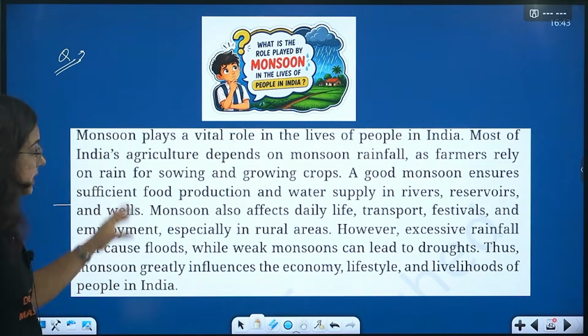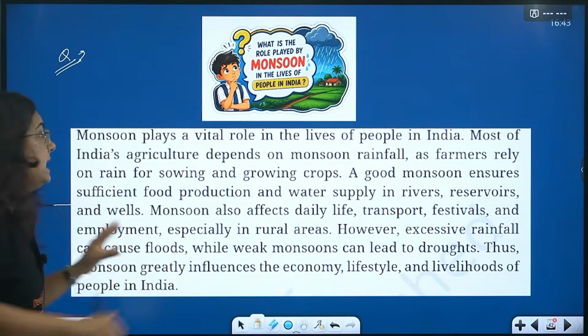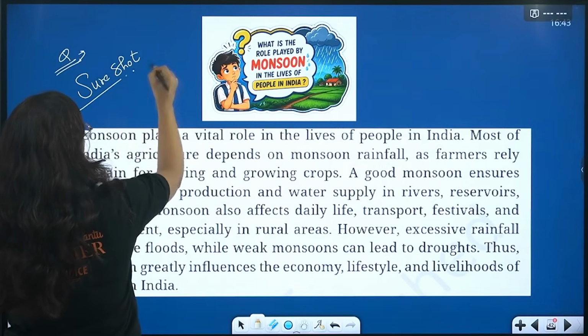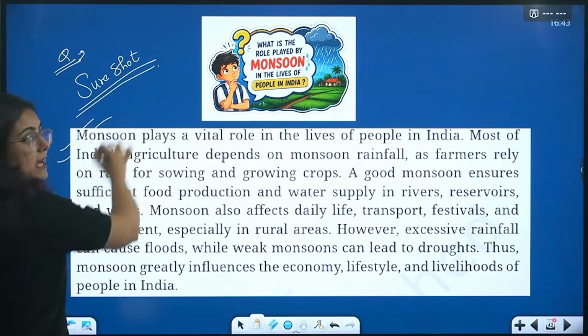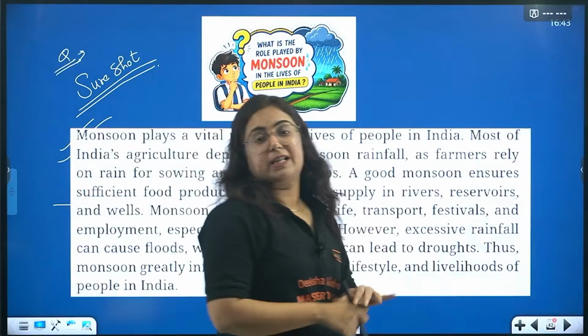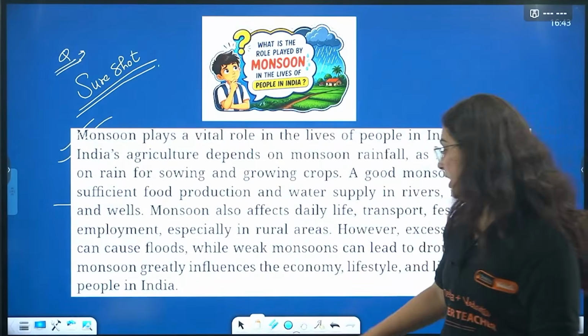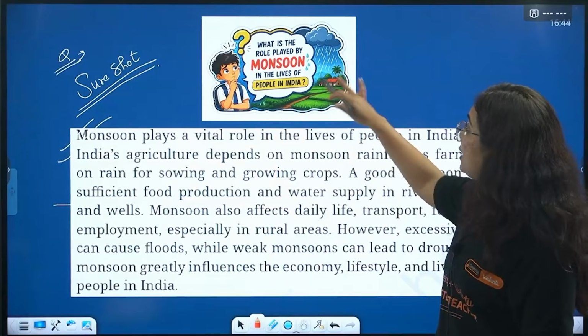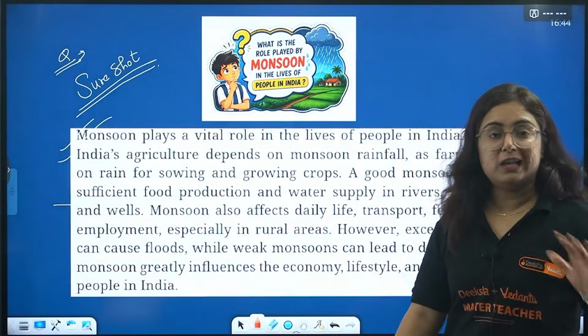Beta, this is for sure an important question. Consider this as a short question in your exam. This paragraph is present in your NCERT. What you have to write, convert it into points, because the question will be, what is the role played by monsoon in the life of people?